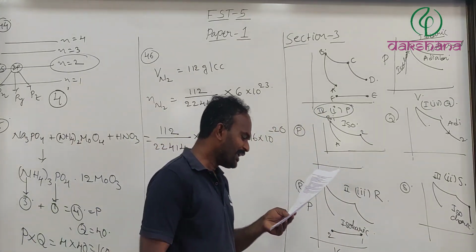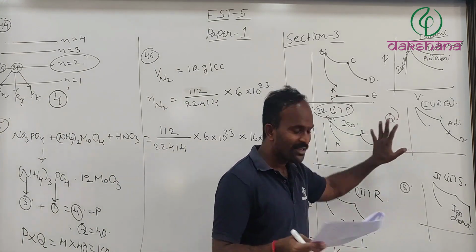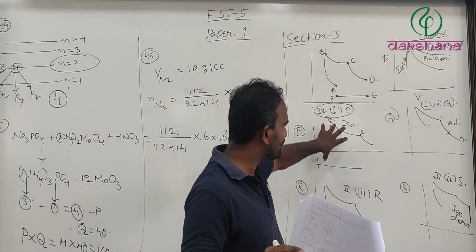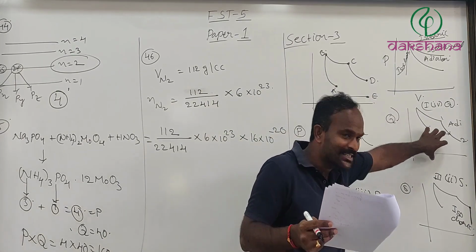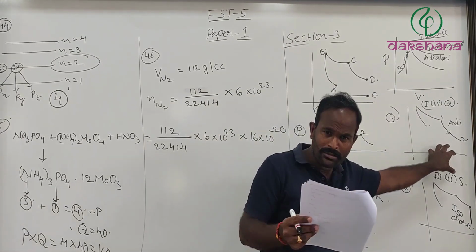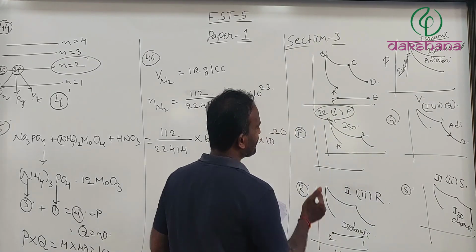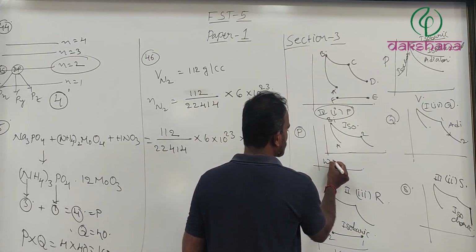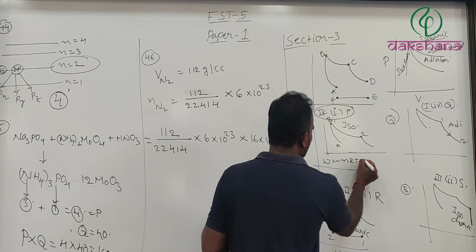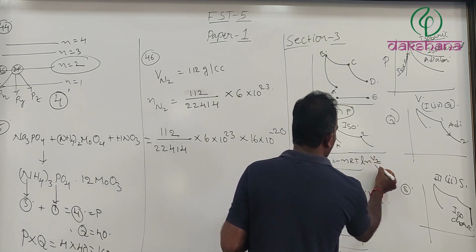So here, what I have done is I first took the graphs, analyzed them, identified the process, and matched those with the work dones. Here the work done W is equal to minus nRT ln V2 divided by V1.